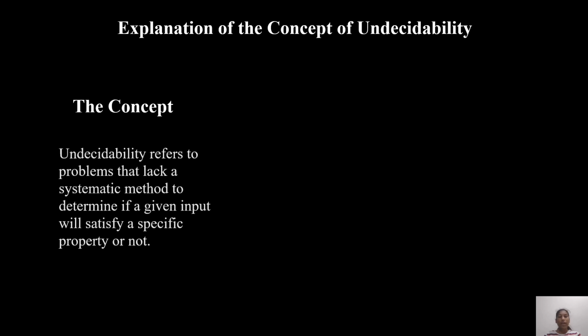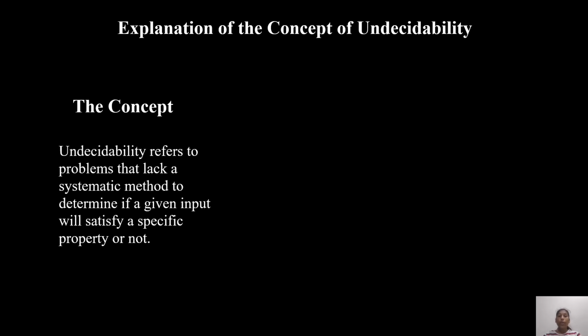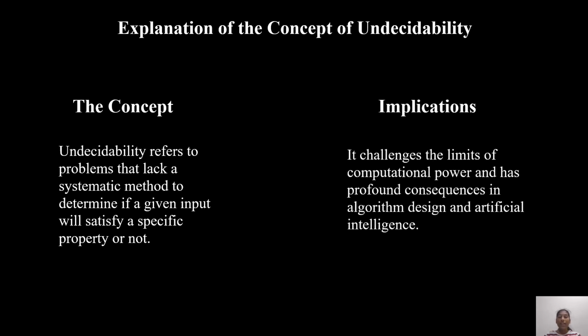Now, let us go with the explanation of the concept of undecidability. The concept of undecidability refers to problems that lack a systematic method to determine if a given input will satisfy a specific property or not. Implications: it challenges the limits of computational power and has profound consequences in algorithm design and artificial intelligence.